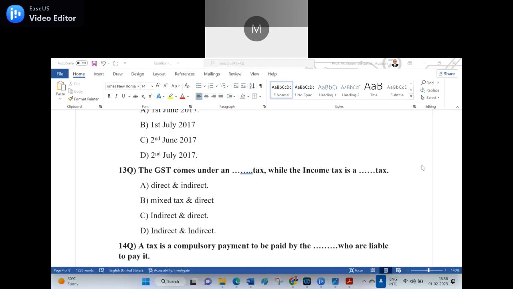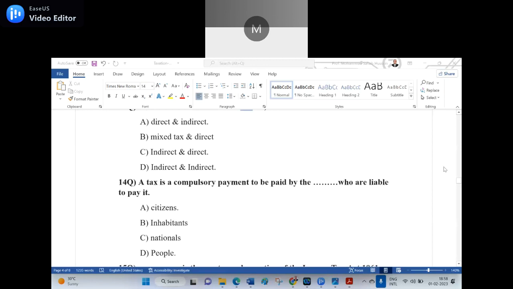We are here. The GST comes under dash tax. The income tax is a dash tax. Option A, direct and indirect. Option B, mixed tax and direct. Option C, indirect and direct. Option D, indirect and indirect. C is the right answer, sir. Wrong. GST is an indirect tax and income tax is a direct tax. Is it clear? Yes, sir.